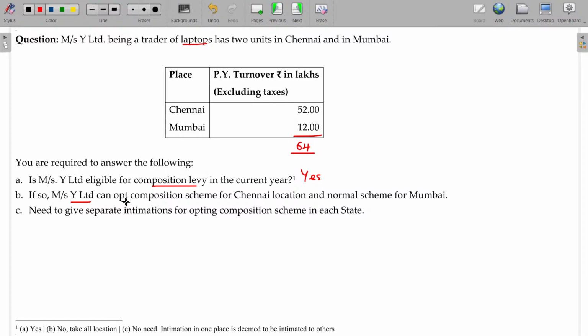If so, Mrs. Y Limited can have composition scheme for Chennai location and normal scheme for Mumbai. Is it so? No, not possible. Need to give separate intimations for applying composition scheme in each state? No, not required. If you intimate one in one place, automatically it is considered as intimated to the other place also. You no need to intimate separately.